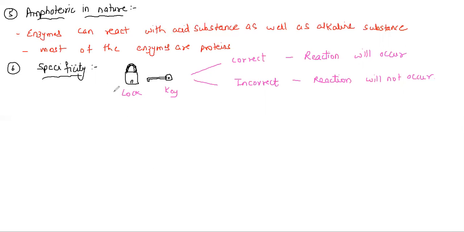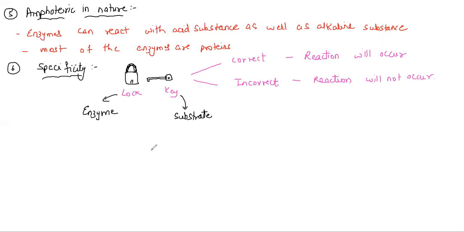The lock is nothing but the enzyme, and the key acts as the substrate. So remember this, enzyme and substrate. It forms a lock and key kind of mechanism.